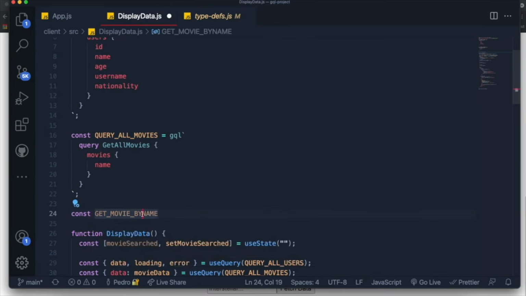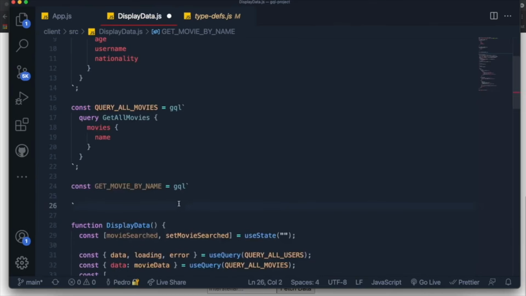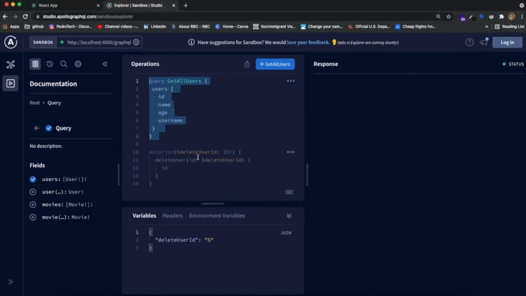And I want to specify it like this and set this equal to GQL, and let's open and close backticks. And now what we want to do over here is write a query similar to what we've been doing over here, where we specify a variable, we give it its type, and then over here we just use that variable and pass the value over here.